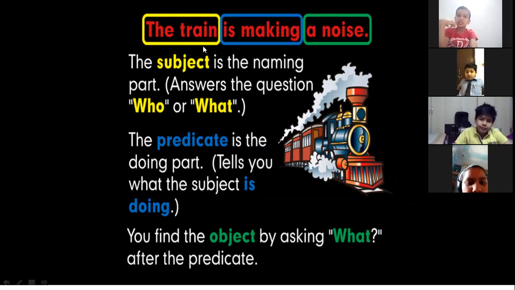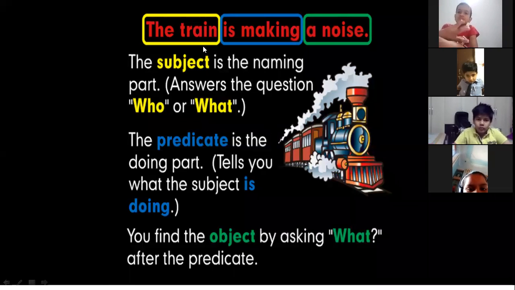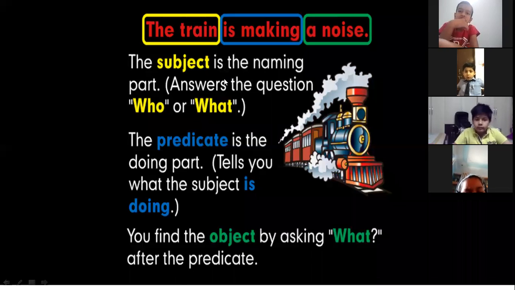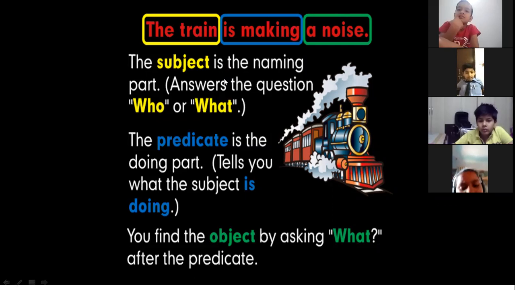So when we put who, then the answer is coming. Who is making the noise? The train is making the noise. So the train is your subject. Now the predicate part, which is in the blue color box, the predicate is the doing part. It is telling us what the subject is doing. So again, when we put a question, what is the train doing? The train is making a noise. So is making a noise is your predicate, right?